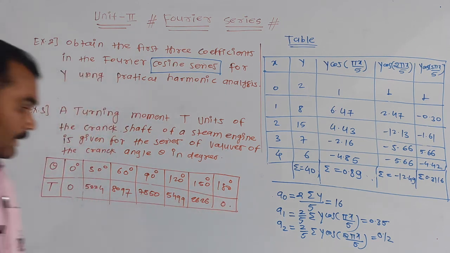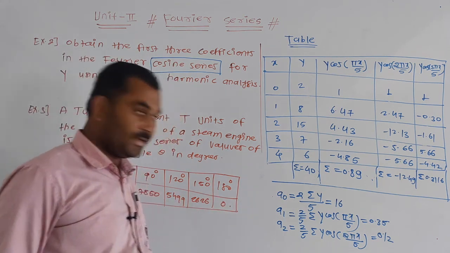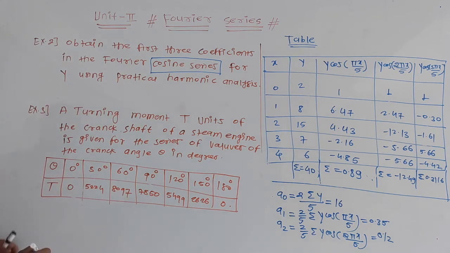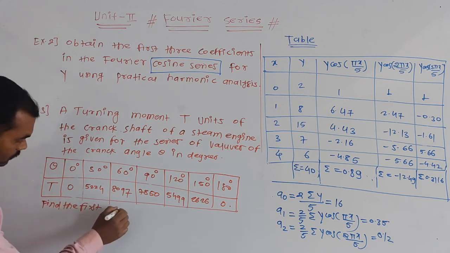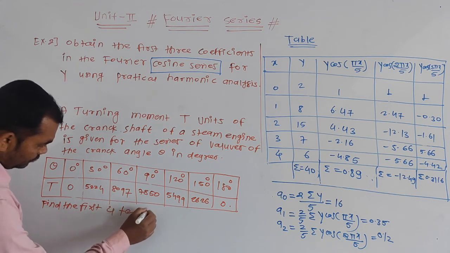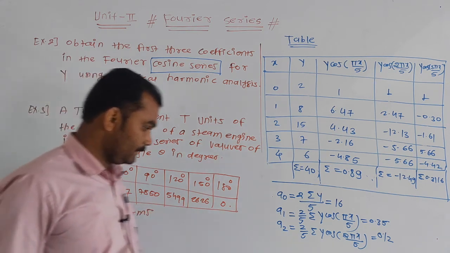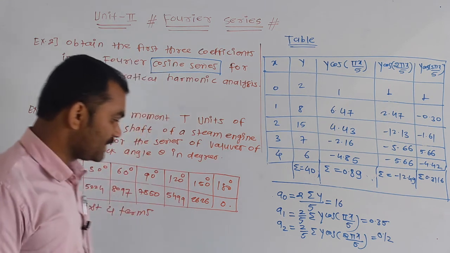Then find the first four terms in the series of sine.